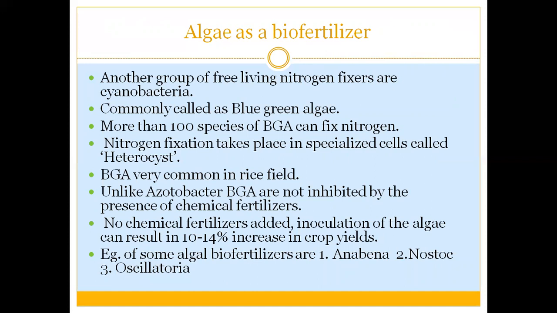BGA is very common in the rice fields, wherein the BGA is associated with the water fern known as Azolla. Unlike Acetobacter, BGA are not inhibited by the presence of chemical fertilizers. So if we do not add chemical fertilizers, the inoculum of these algal fertilizers alone can increase the crop yields by 10 to 14%. Examples of some algal biofertilizers are Anabaena, Nostoc, and Oscillatoria.